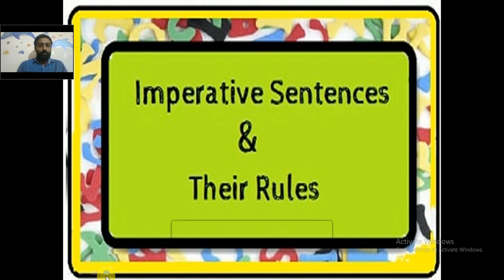In the previous class, we had dealt with the assertive sentences, and we have learned how the assertive sentences can be converted from direct into indirect speech. In today's class, we are going to see how the imperative sentences are converted from direct into indirect speech.